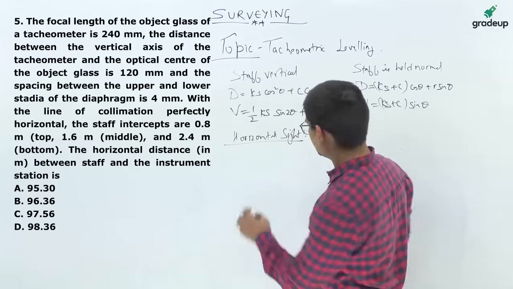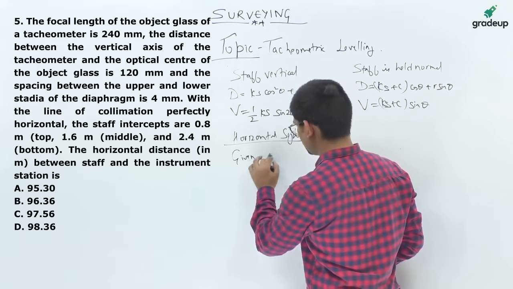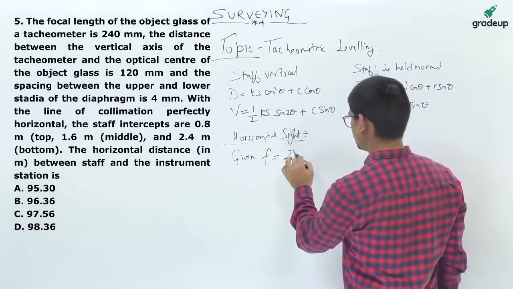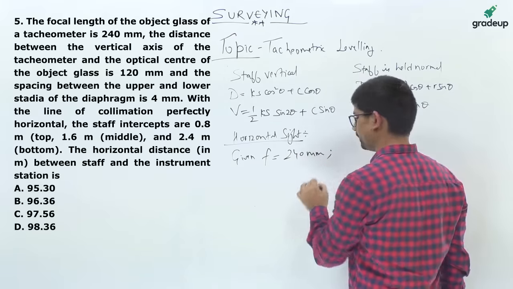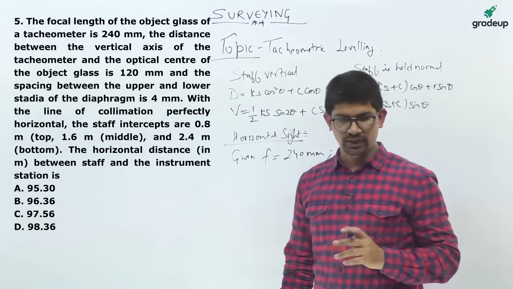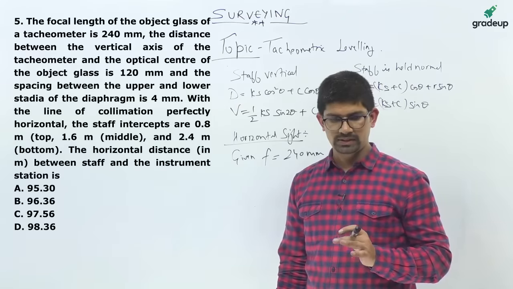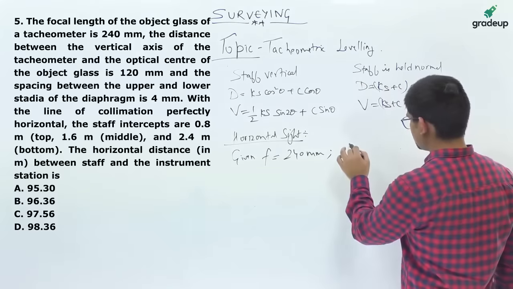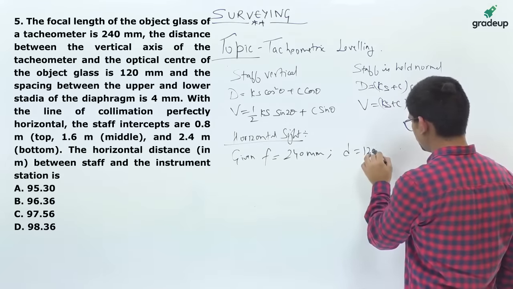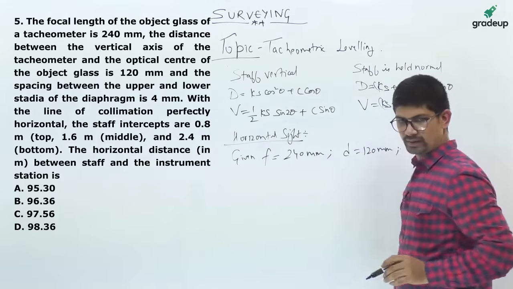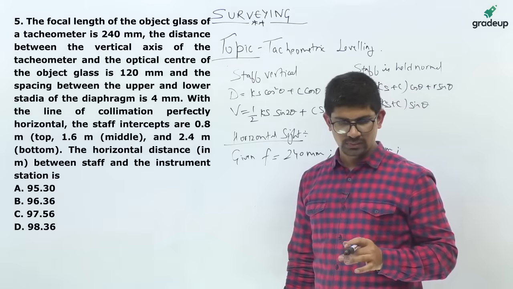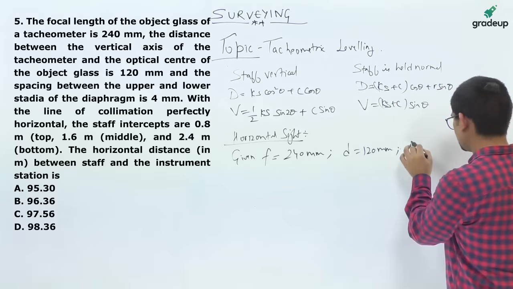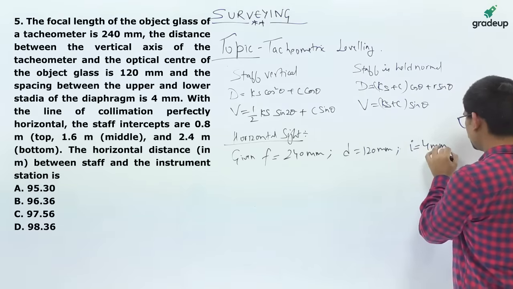Okay, so the first thing given to you is the focal length f. The focal length is 240 mm. Also, the distance between the vertical axis of the tachometer and the optical center of the object glass is 120 mm. Now, this is small d, 120 mm. The third thing is the spacing between the upper and lower stadia of the diaphragm is 4 mm. That is nothing but the i value, 4 mm.